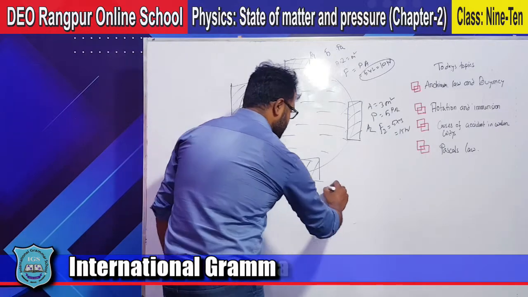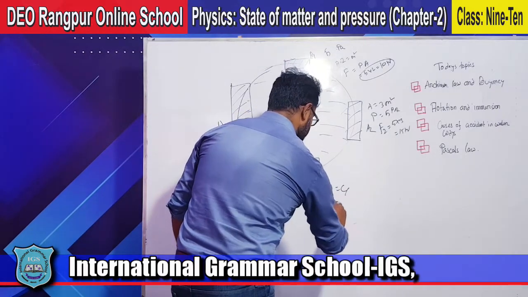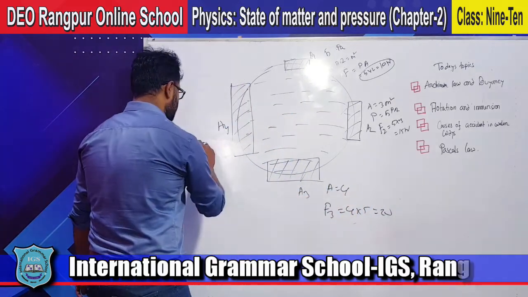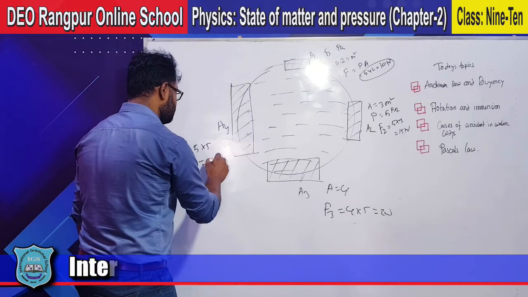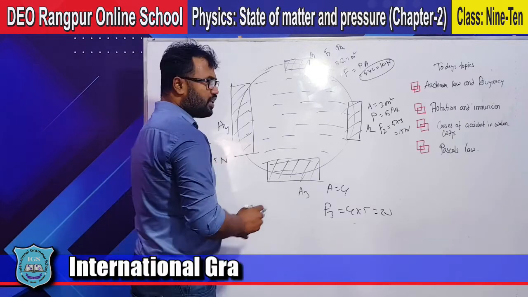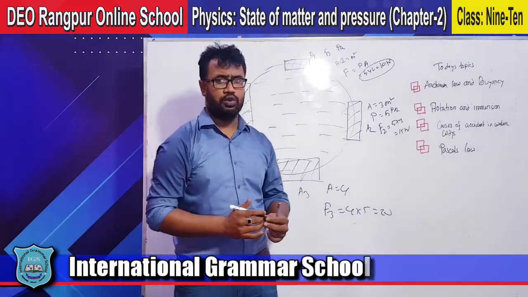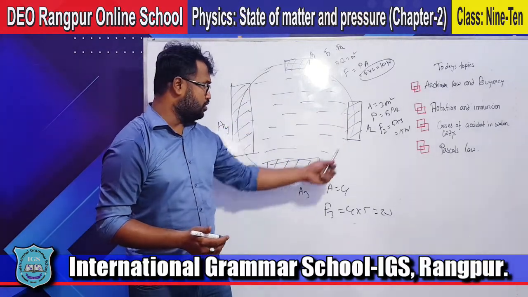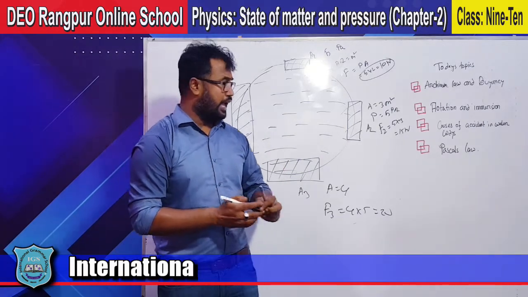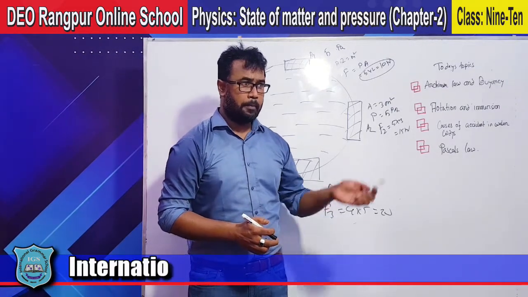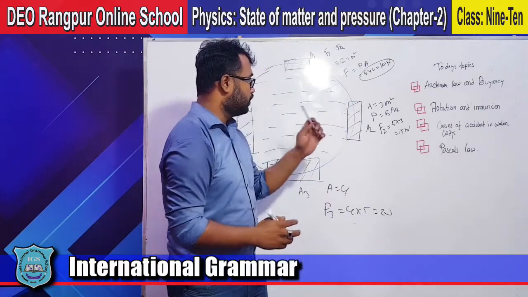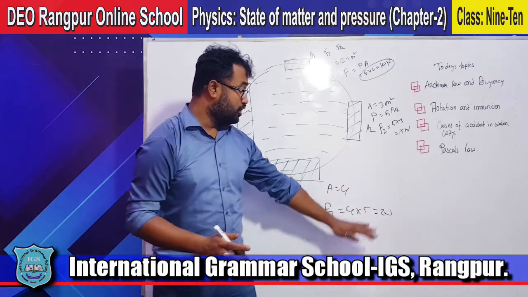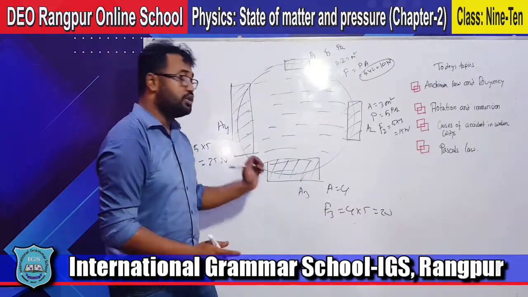Again, if the area is 4, then F3 will be 4 into 5, that is 20. Similarly 5 into 5 equals 25 Newton. The pressure is always equal, 5 Pascal on every piston, but the force has increased: 15 Newton, 20 Newton and 25 Newton.